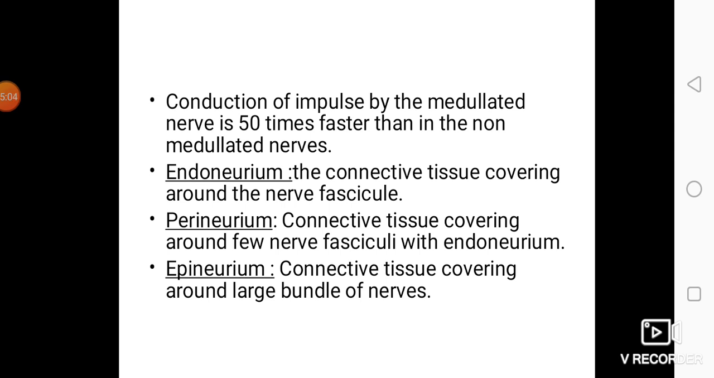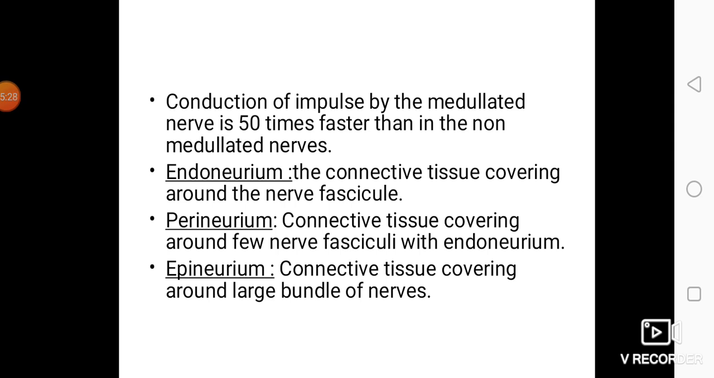Conduction of impulses by the medullated nerves is 50 times faster than in the non-medullated nerves. Why do we need medullated and non-medullated nerves? For faster transmission of impulses, we do need medullated nerves. It is stated that they conduct impulses 50 times faster than the non-medullated nerves.